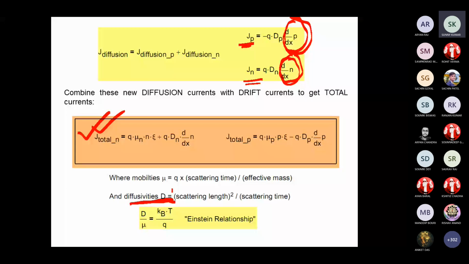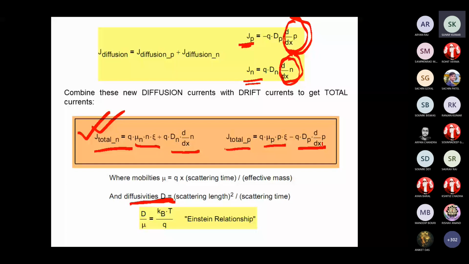If you have both in the semiconductor, the drift component as well as the diffusion component, then we can get the total current. J total due to the electrons, sorry, not holes, n is the electrons. This is the drift part, as I discussed in the last class, q mu n N E, and this is the diffusion part. Similarly, for holes, the total current density is drift plus diffusion.